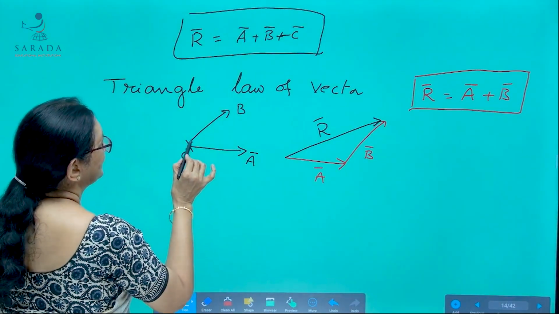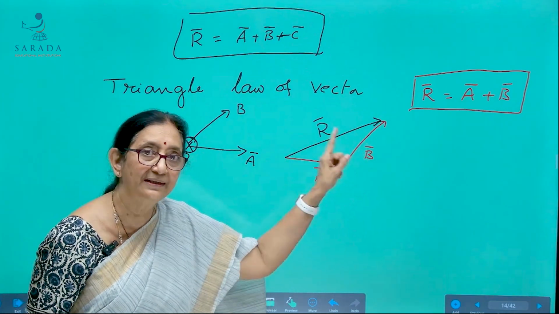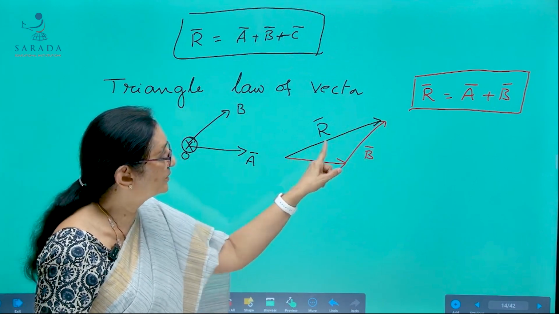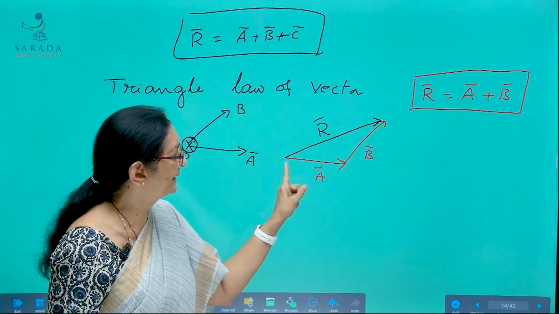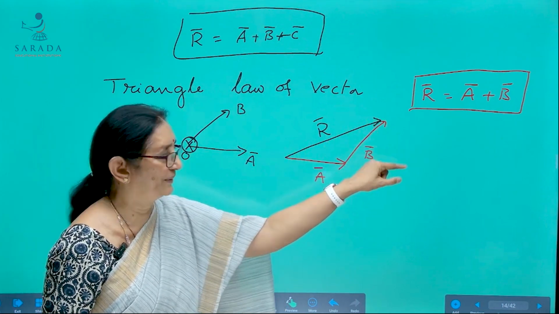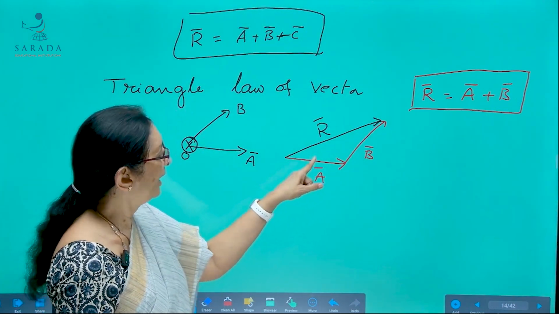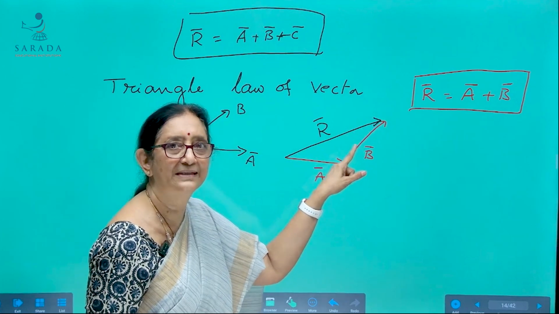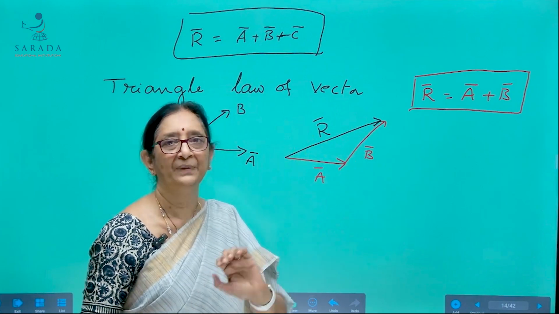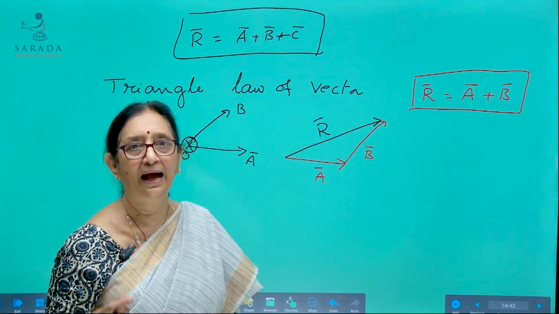So, when two vectors simultaneously acting on a point are represented by the adjacent sides of a triangle taken in order, then the closing side taken in the reverse order. See, A bar, B bar are in the anti-clockwise direction, but we have drawn R bar in the clockwise direction. So here, when two vectors simultaneously acting on a point are represented by the adjacent sides of a triangle, then the closing side taken in the reverse order represents their resultant both in magnitude and direction.